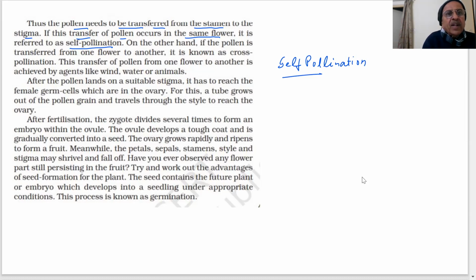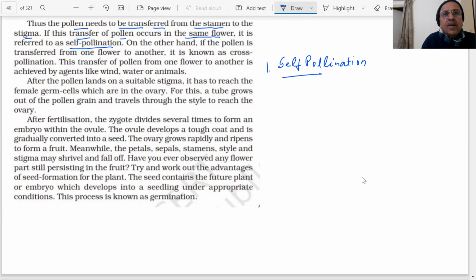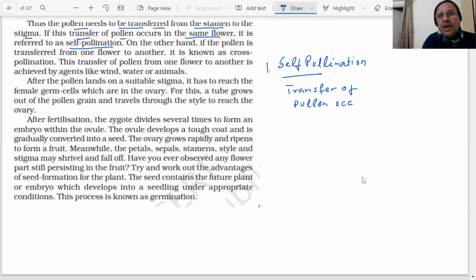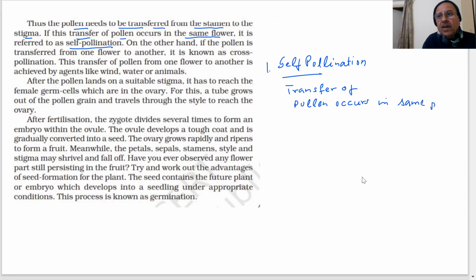On the other hand, if pollen is transferred from one flower to another, what is happening? If the transfer of pollen occurs in the same plant, we will call it self-pollination.